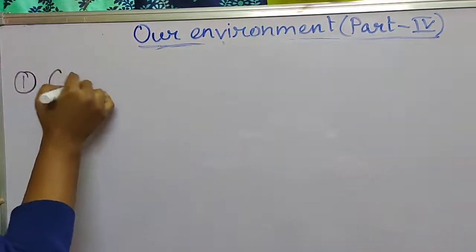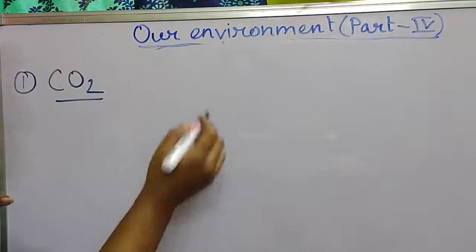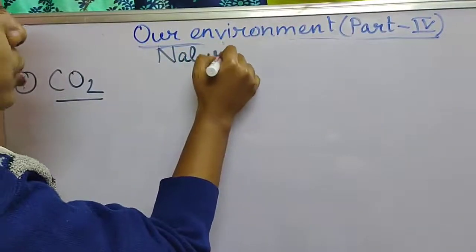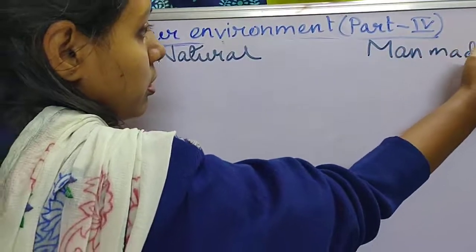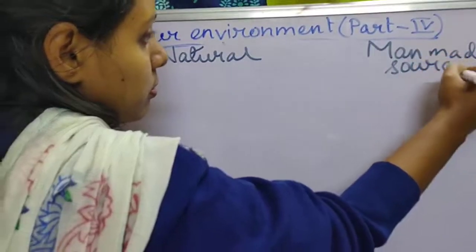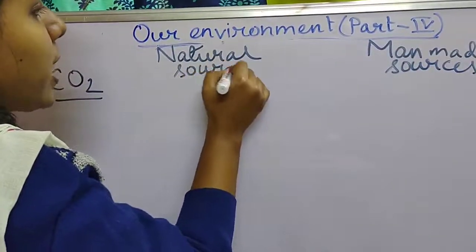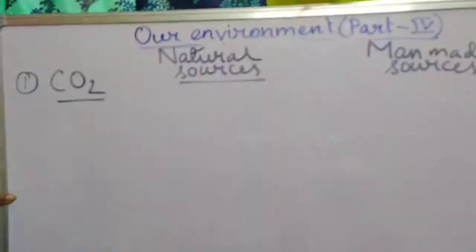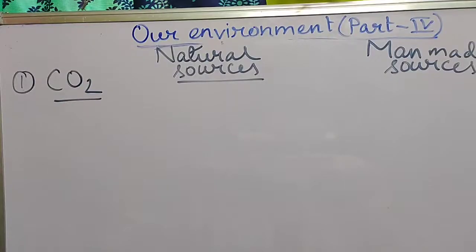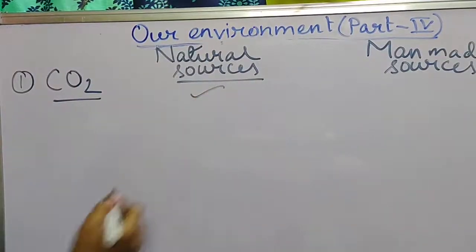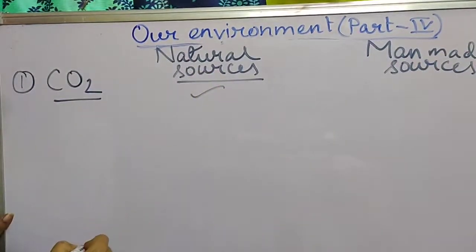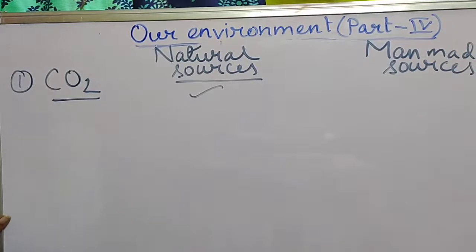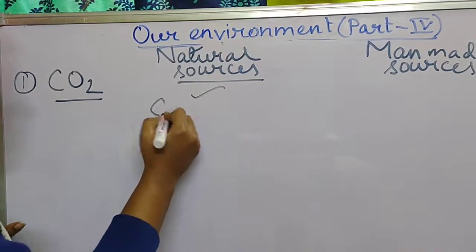So the first example is CO2, carbon dioxide gas. First we will see its natural sources and then its man-made sources. So what are the natural sources of this greenhouse gas? First of all, in the atmosphere it is already present, right? In the atmosphere we can already find carbon dioxide gas, as well as in plants and in animals. By respiration carbon dioxide is produced.